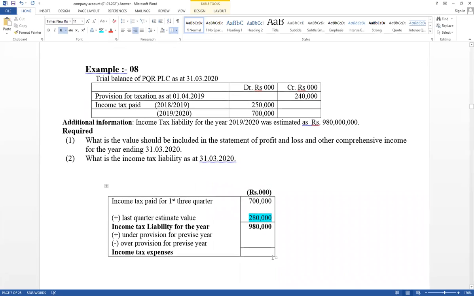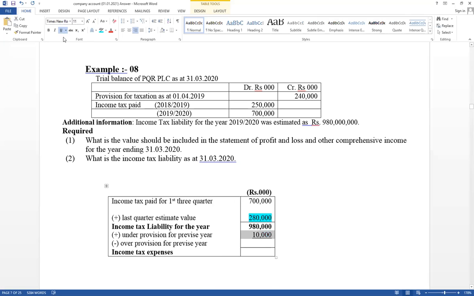Then think about the previous year gap. Provision is given as 240 and paid amount is given as 250. Provision means the amount that was considered last time. Actually paid for that equal 250. So the amount considered as expense last time was 240, but actually paid for that equal 250. This is the actual amount. So last time it was taken less. Under provision. If last time it was considered less, we have to add it to this year's tax. Therefore under provision equal 10. Differential equal 10,000. If it is under provision it should be added. Therefore 10,000 should be added.